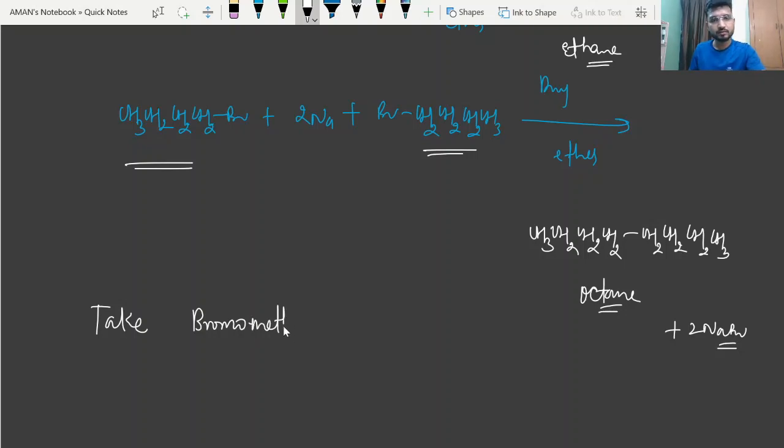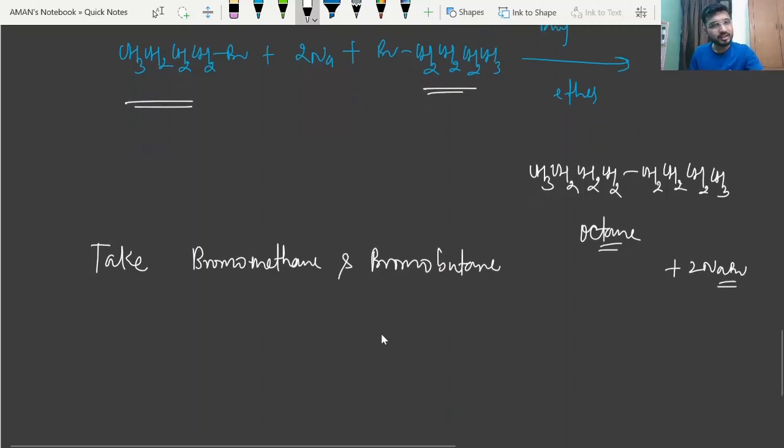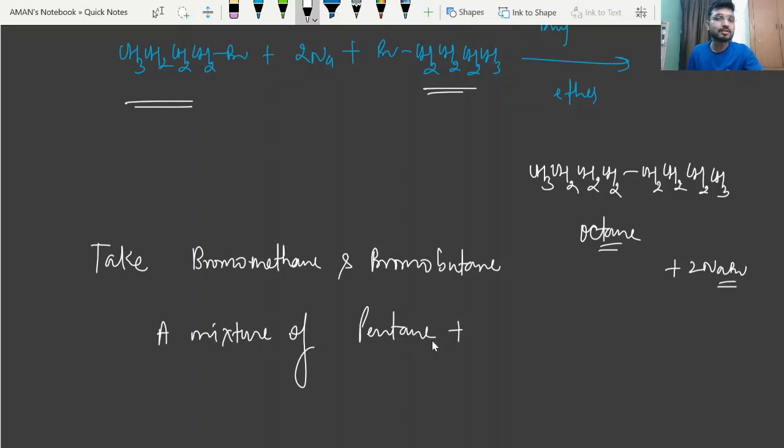So in this case, we can say if we take bromomethane and bromobutane to form pentane, what will be the product? Again, a mixture of the required product, that is pentane, plus octane, plus ethane.